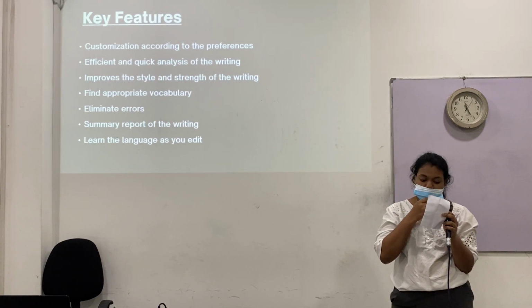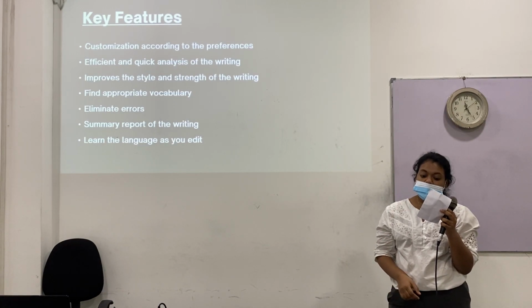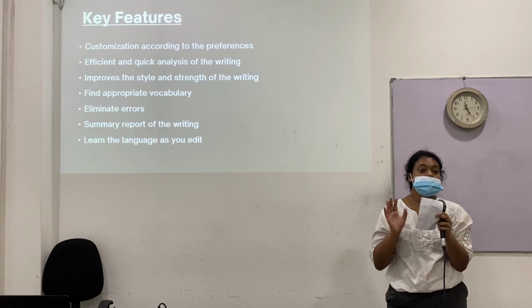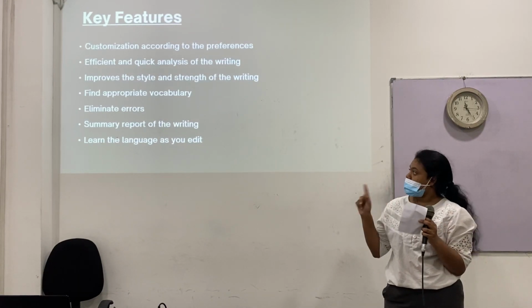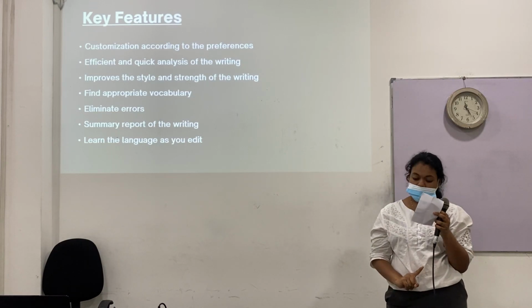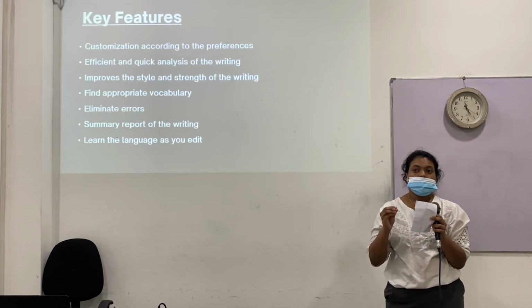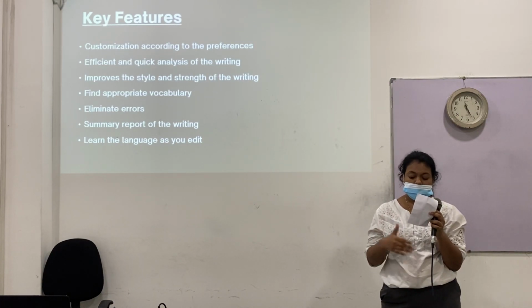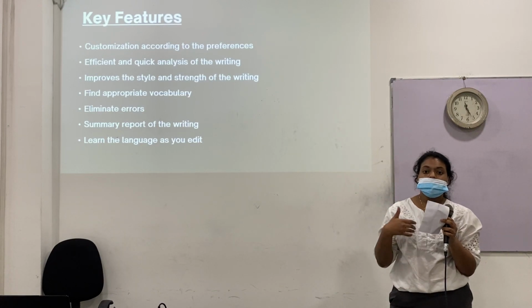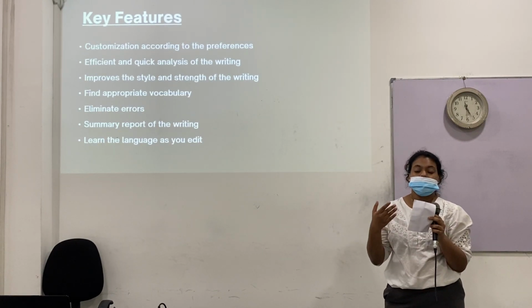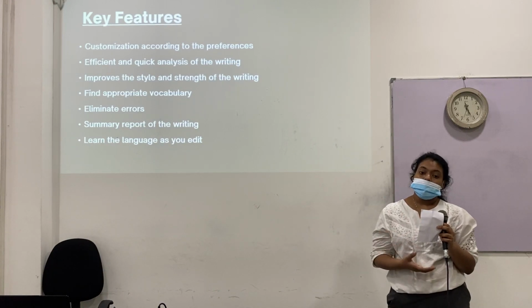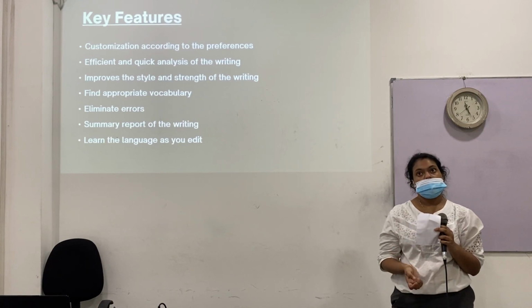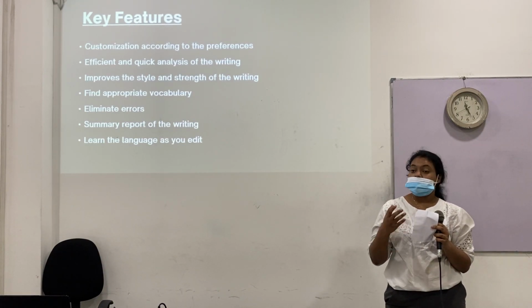When it comes to eliminate errors, we should emphasize the misspelled words, missing punctuation, and sentence construction. The next feature is the summary report of the writing. So the user can find a proper goal for a particular document, and after setting the goal, the user can identify whether the document is good or needs to be developed. So goals help do that. The goals include the overused word report, the grammar report, and the alteration report.